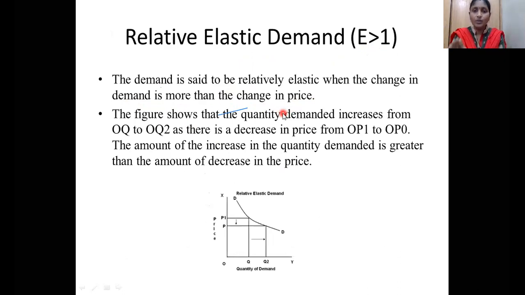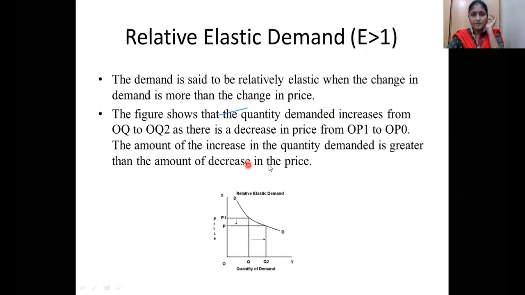That means for whatever commodity you are taking, you are giving only a 5% discount. With that 5% discount, the quantity demanded is going to increase more. You are giving a 5% discount, but you are getting 10% or 15% more quantity demanded. That means E is greater than 1.